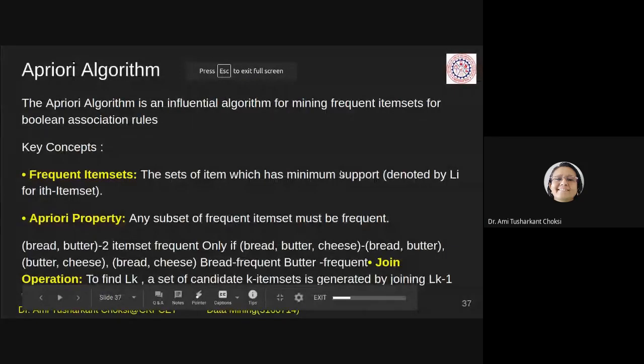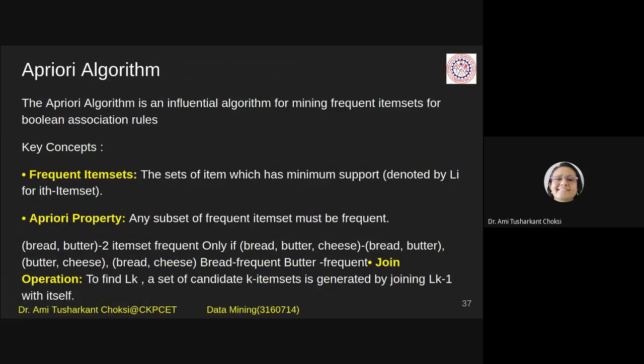Join operation: to find Lk, a set of candidate k item sets is generated by joining Lk minus 1 with itself.